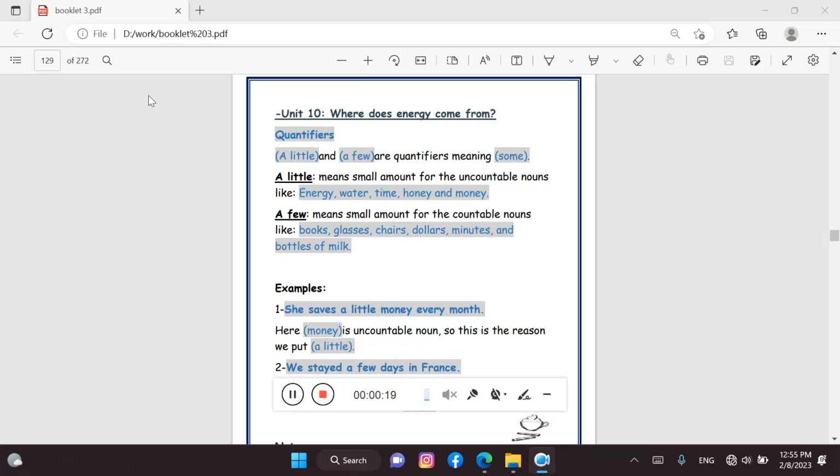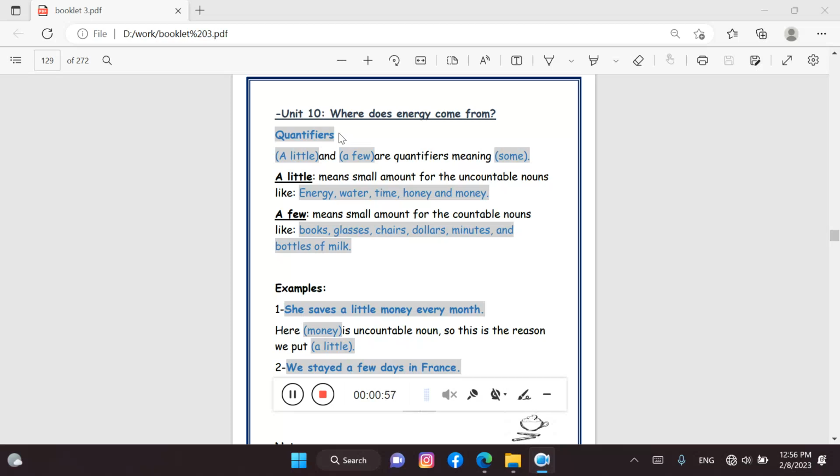Anybody can read this word? Yes, it's quantifiers. What does a quantifier mean? A quantifier is a word or a phrase that is used before a noun to show the amount of it that is being considered.